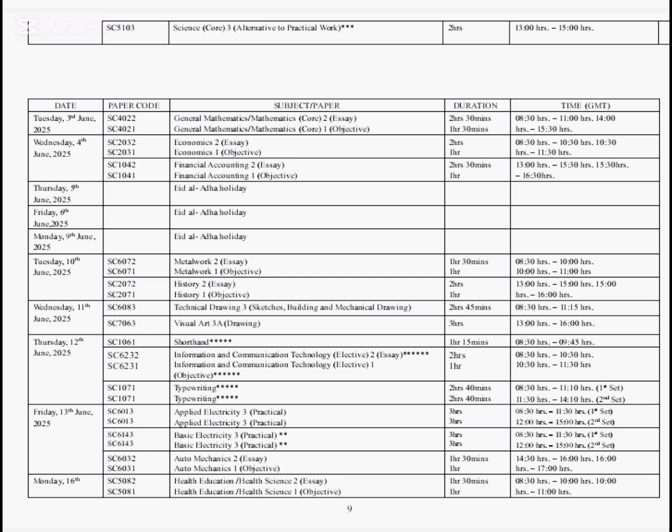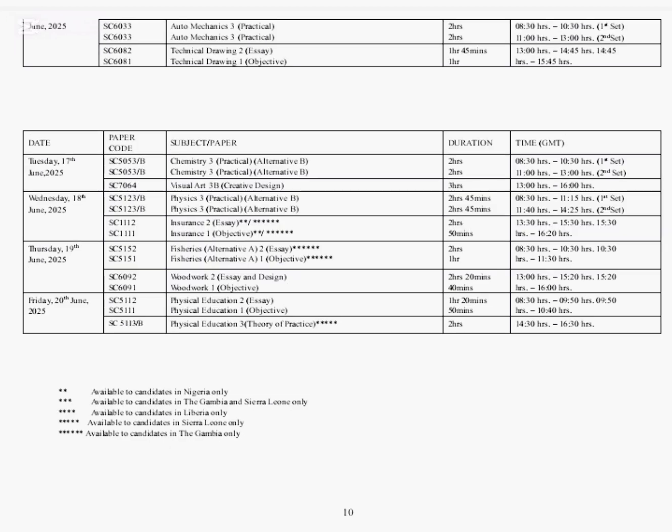1. All this will take place on Friday, 13th June 2025. Then on Monday, 16th June 2025, we have health education, paper 2 and 1, auto mechanics, paper 3, and technical drawing, paper 2 and 1. All these are going to take place on the 16th of June 2025.